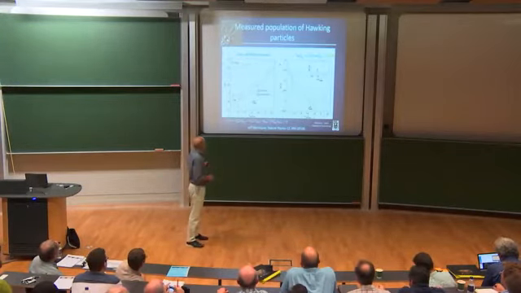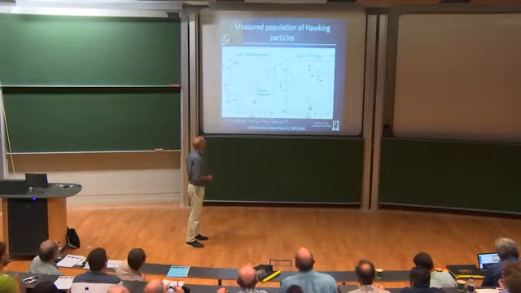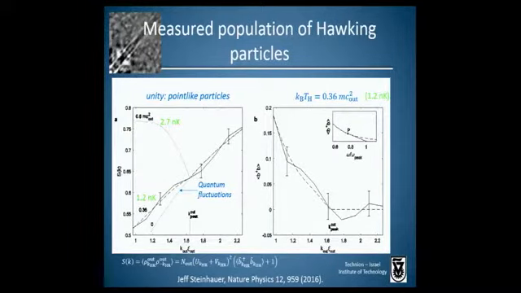Here, this zero curve is the pure quantum fluctuations. The difference between the measurement and the zero curve gives the population. So here's the population which is extracted, and it fits well with this Planck distribution indicated by the dashed curve. The extracted temperature is 0.36 mc squared, where c is the speed of sound, or 1.2 nanokelvin. So that's our measured Hawking temperature.